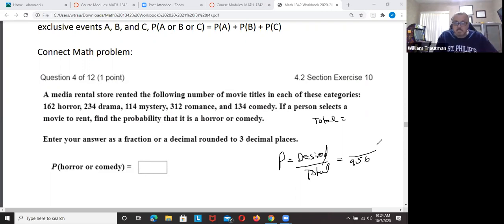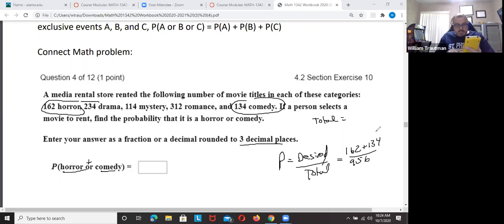Yeah, 956. Okay, so the question is to enter your answer as a fraction or a decimal rounded to 3 decimal places. What's the probability of horror or comedy? So we just have to add these two up. Horror is 162. And comedy was 134.